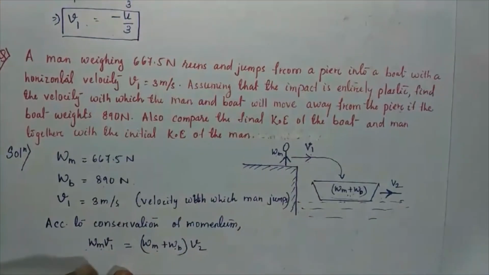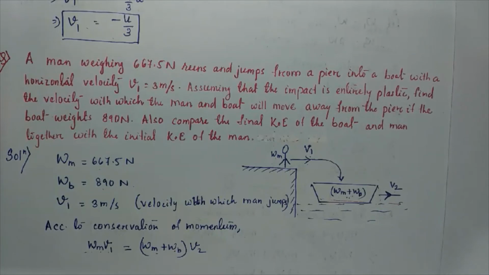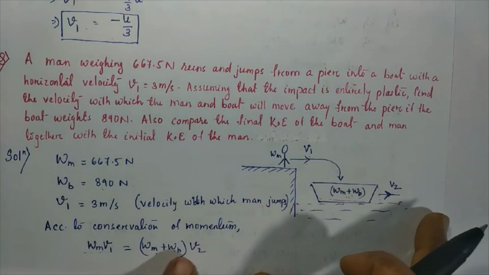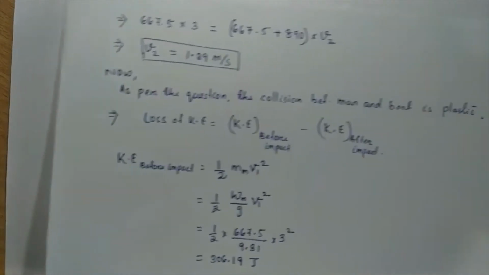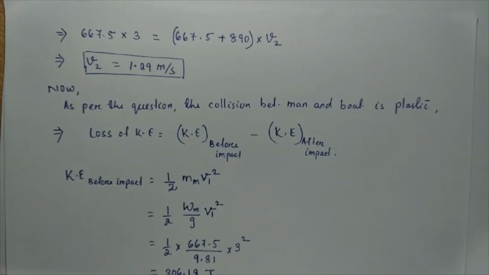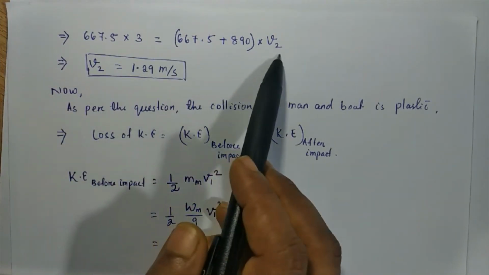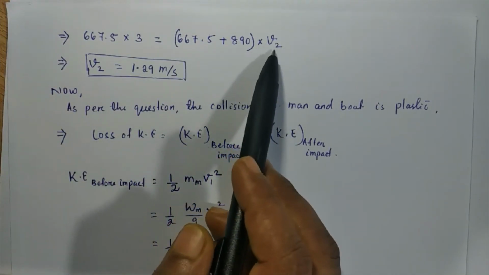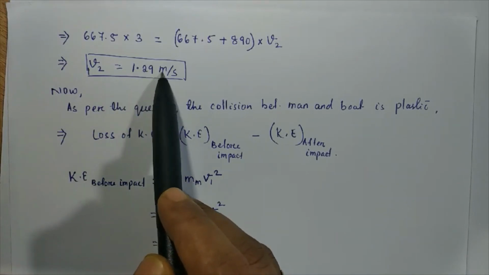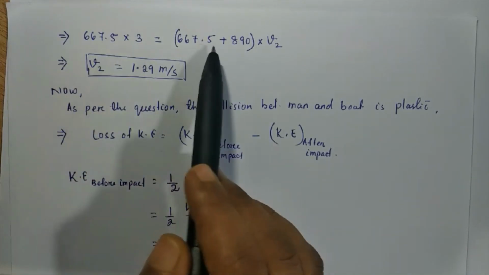Now we substitute the values of Wm, V1, Wm and Wb on both sides. All the data are with us as per the question, and V2 we have to find out. So V2 becomes 1.29 meter per second after substituting all these values.